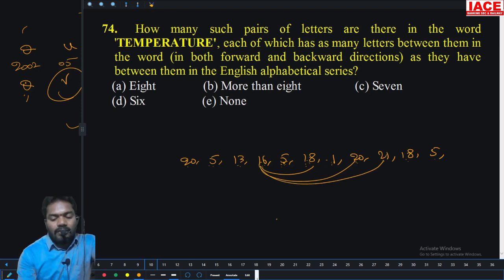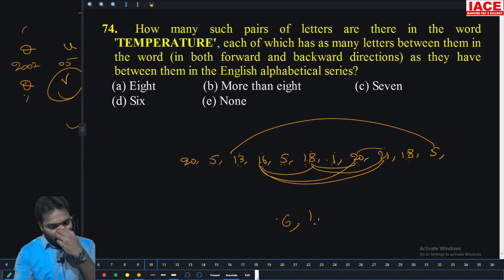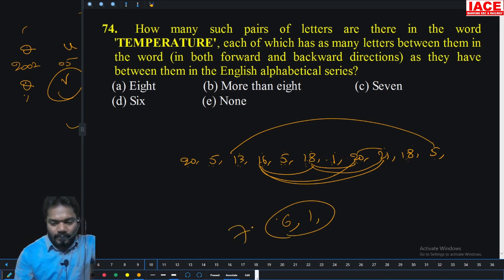Okay, next 5, 6, 7, 8, 9, 10, 11, no. 18, 19, 20 is one pair. Again 18, 19, 20, 21, one pair. Next 20, 21, one pair. So up to now we have 6. Next, 5, 6, 7, 8, 9, 10, 11, 12, 13. So this is 13, one more. Total 7. Next 18, 19, 20, that makes 8. No need for 21. Then 1, 2, 3, 4, 5, 6, 7.